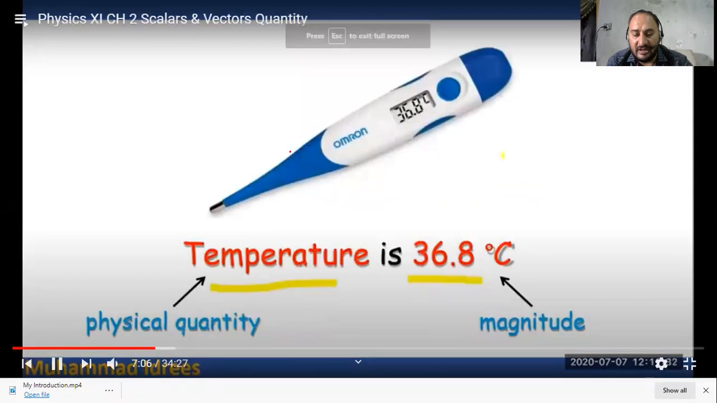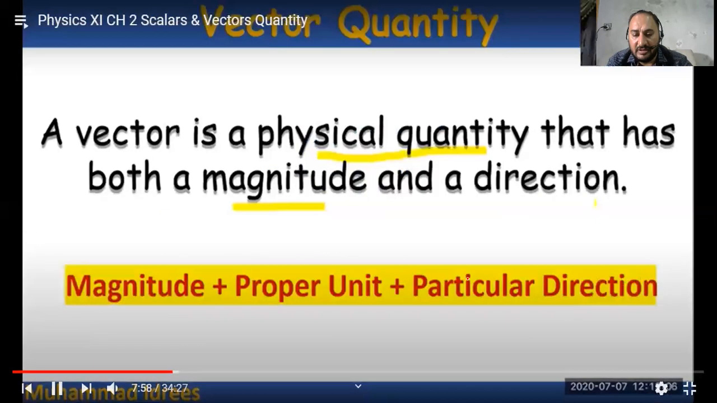After that, measuring temperature. This is a thermometer, and you have to measure the temperature of your body. You use the thermometer and see that the temperature of your body is 36.8 degrees centigrade. So temperature is a physical quantity, it is a scalar quantity, and 36.8 is a numerical value, the magnitude, and centigrade is a proper unit.